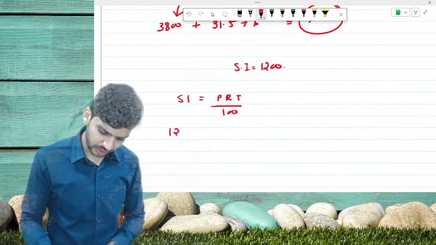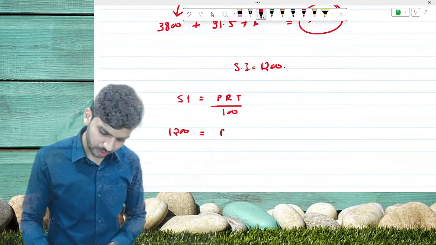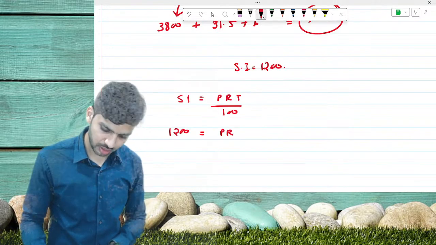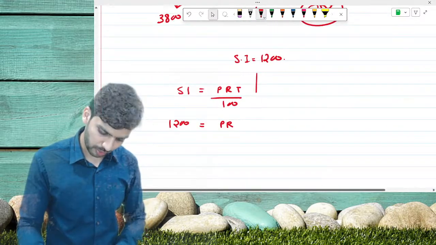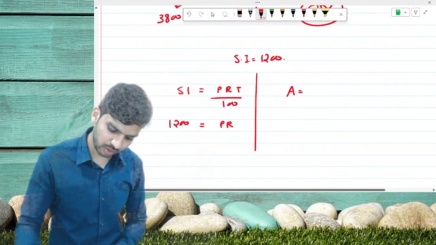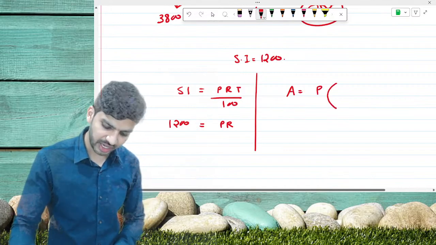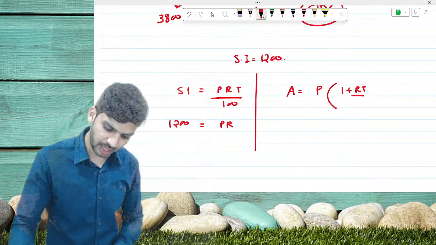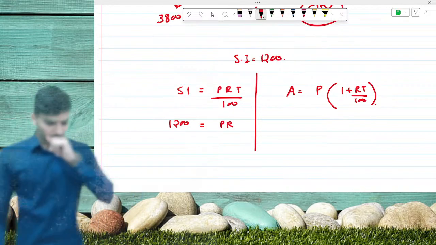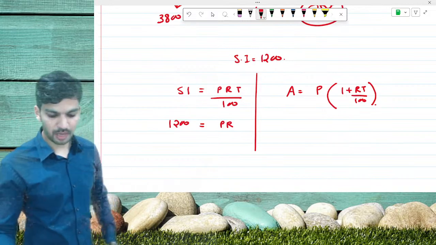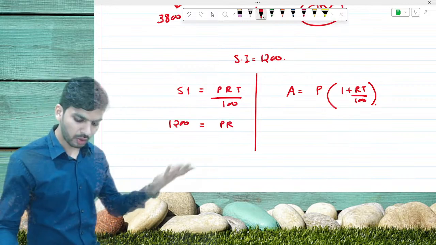So simple interest is 1,200, P into R. See, here we have to use the second formula. Okay, amount formula. Amount is equal to P in bracket 1 plus RT upon 100. Amount formula for simple interest. So here we will get the answer.